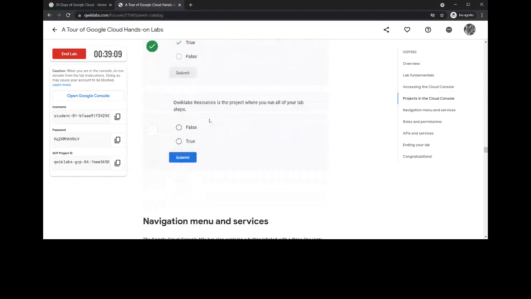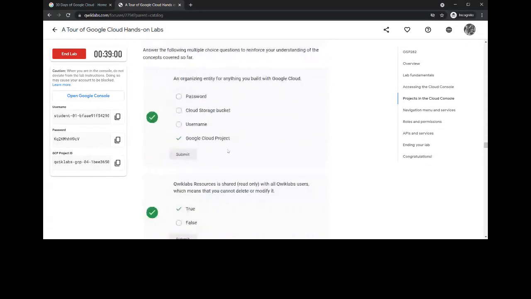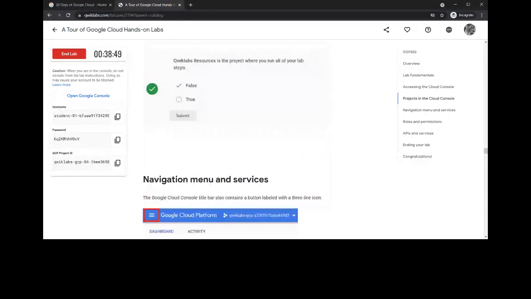Okay, QuickLab resources is a project where you run all your lab steps. This is false, guys. So the correct answer to that is the Google Cloud project. The Google Cloud project is where you run all your lab steps.